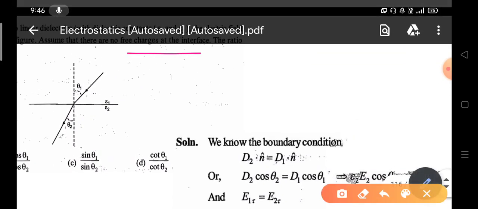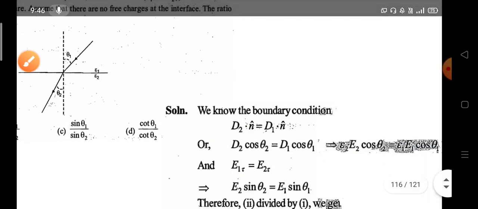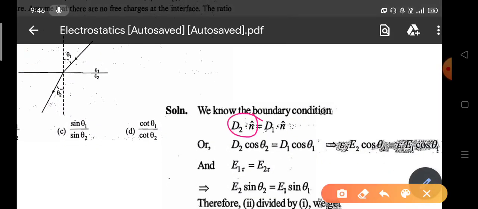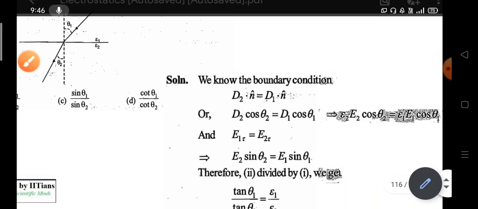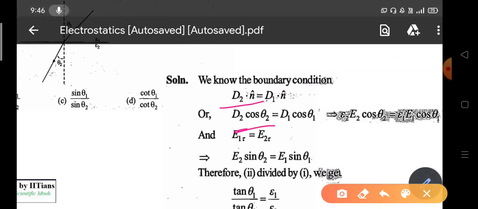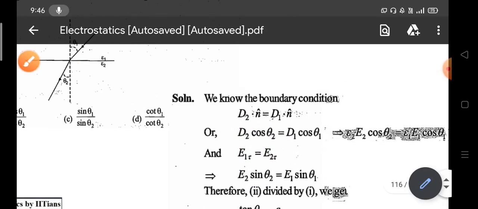Here it is mentioned that there is no free charge at the interface. So we can apply the boundary condition D2 dot n cap equals D1 dot n cap, because there is no sigma, and we know that D equals epsilon E. So we can write D2 dot n cap equals D2 cos theta 2 equals D1 cos theta 1, and D2 equals epsilon 2 E2. So epsilon 2 E2 cos theta 2 equals epsilon 1 E1 cos theta 1. And the tangential component of the electric field is continuous, so E1t equals E2t, and E2 sin theta 2 equals E1 sin theta 1.